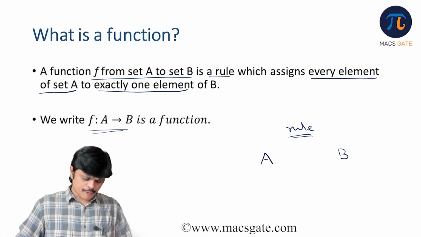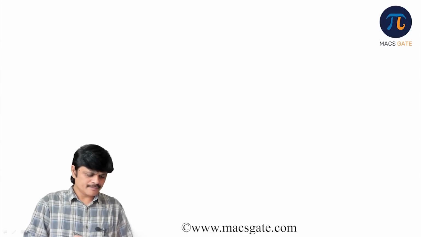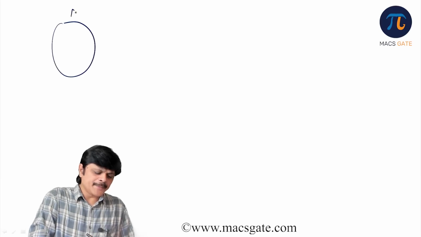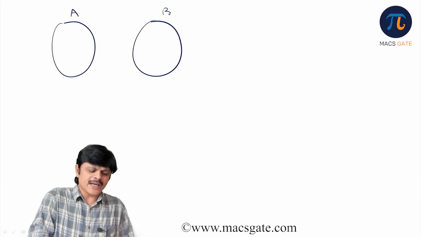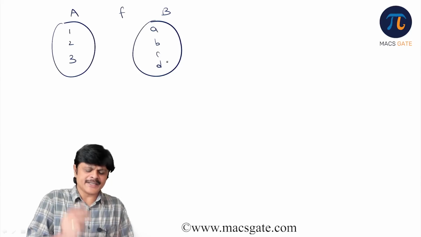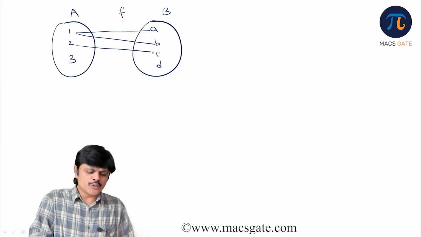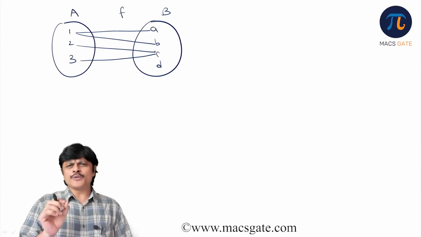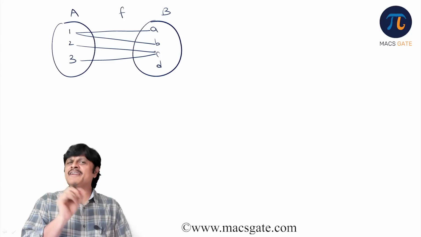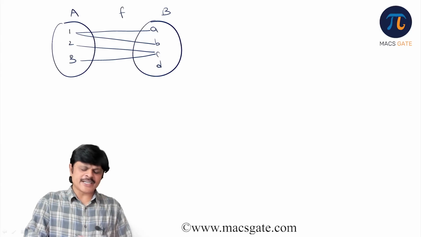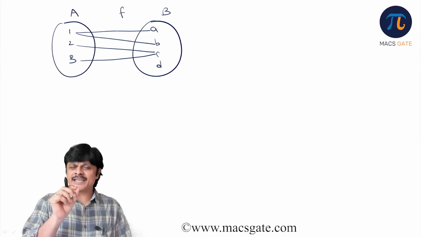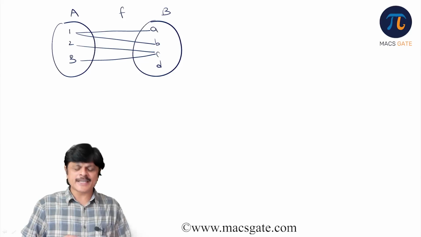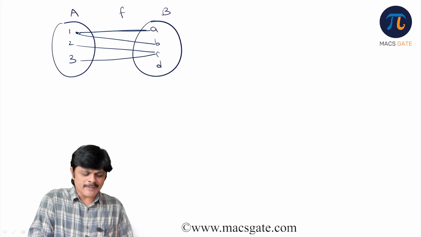If you see this example, suppose you have a set A and another set B, and we have a rule. Say A has elements 1, 2, 3, and B has elements A, B, C, D. Now I have a rule which assigns 1 to A, 1 to B, 2 to C, 3 to C. Is it a function? Go with the rule. What should the rule do? Every element of set A should be used. Every element of set A is used, fine. Every element of set A is assigned to exactly one element of set B. But this element is assigned to two elements.